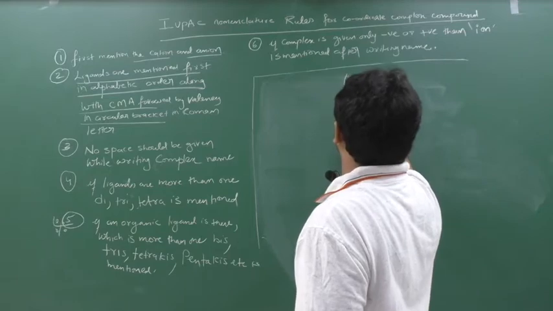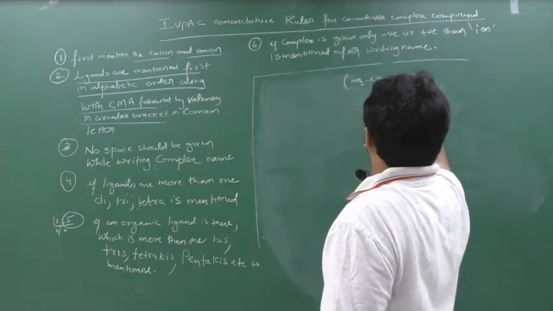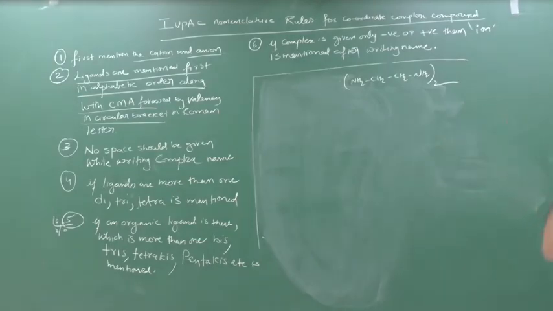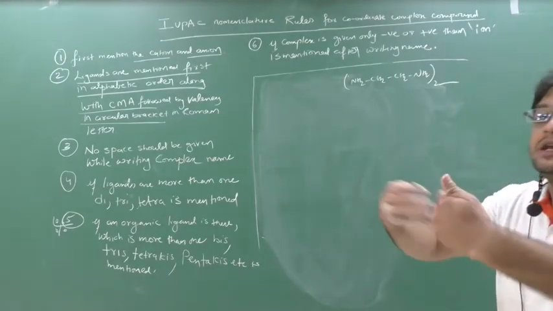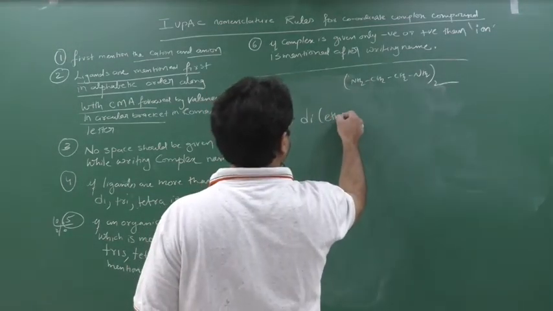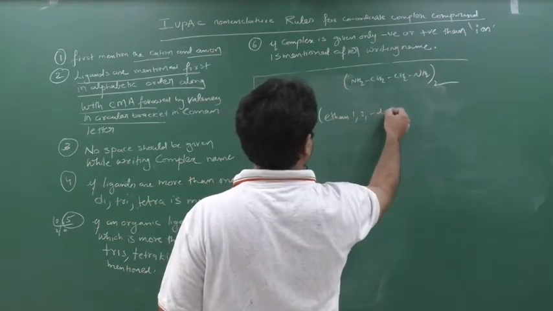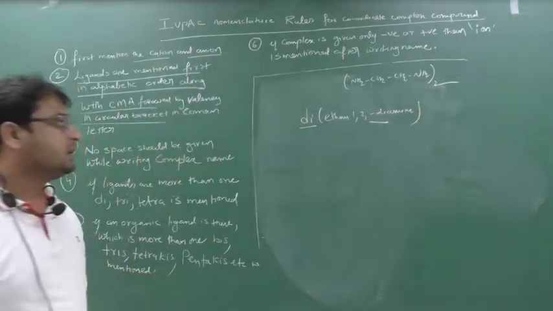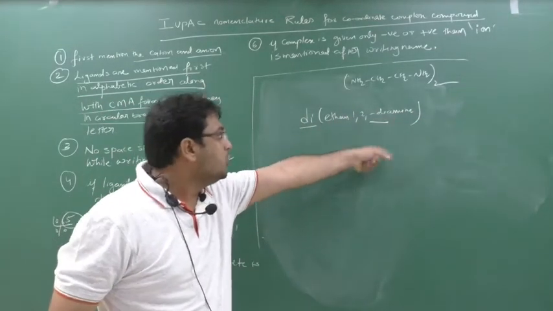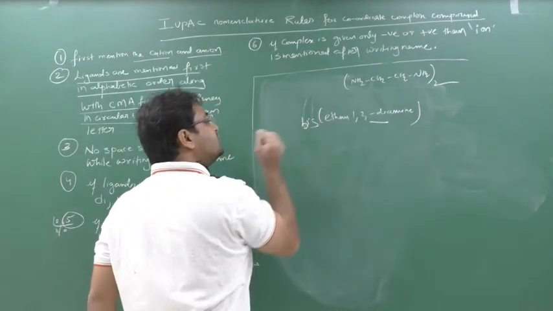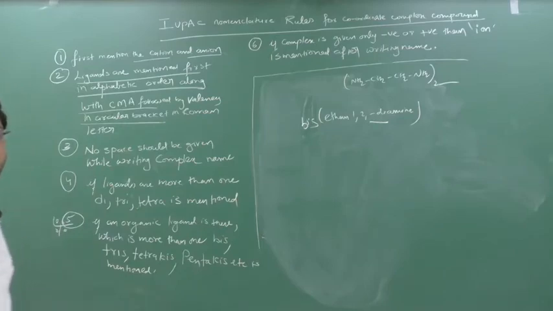Somewhere in a complex you got it like this. Now you know this is ethane 1,2-diamine, so in a hurry you will write diethane 1,2-diamine. Now think, can this di and di come? No. Because of the di already inside, you cannot write di here. Here you have to write bis. So this is the way to identify.